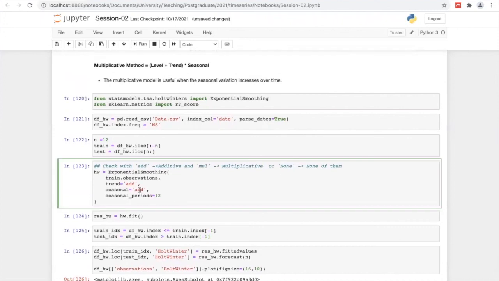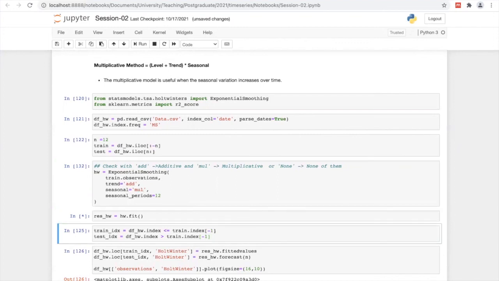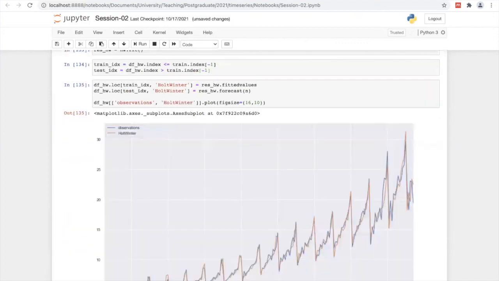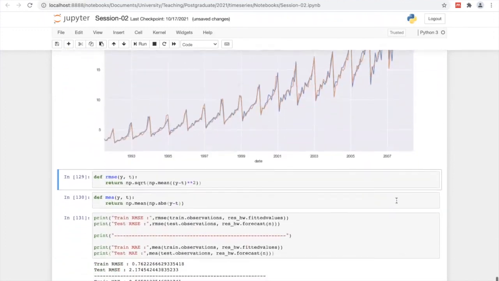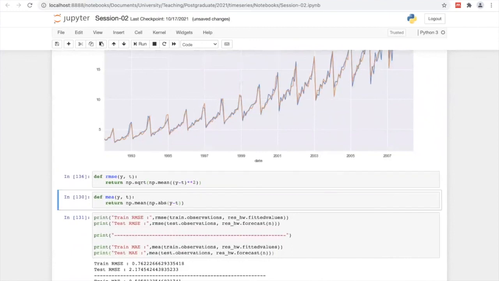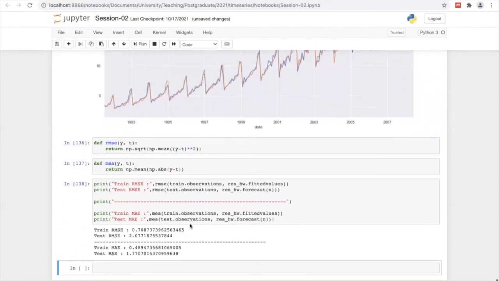Then change this seasonal component to the multiplicative approach. Then let's see what happened. It's showing graphically similar, but let's see with these statistics. It's a bit better, I think, because training is 0.7.